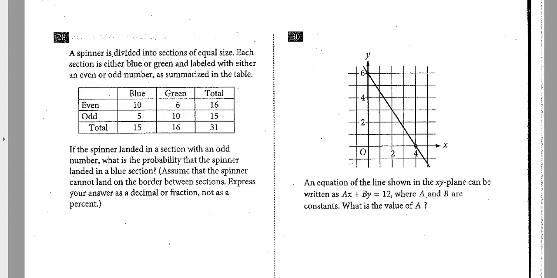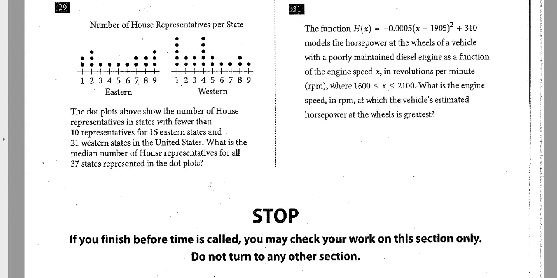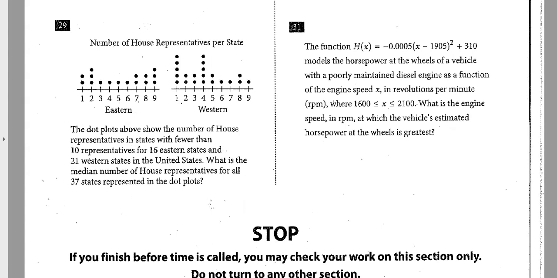Let's keep on going. So number 29. It looks like we have some sort of a dot plot on this one. So this would be in the statistics area. The dot plot above shows the number of House reps in states with fewer than 10 reps for 16 Eastern states and 21 Western states. So we have 16 states over here and 21 dots over there. What is the median number of House of Representatives for all 37 states in the dot plots?